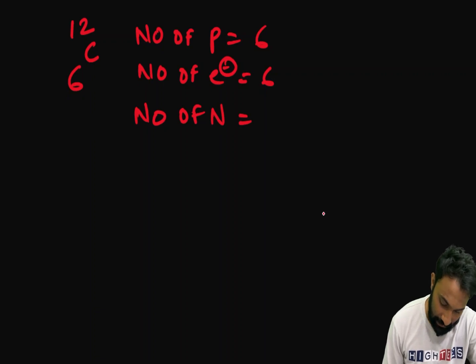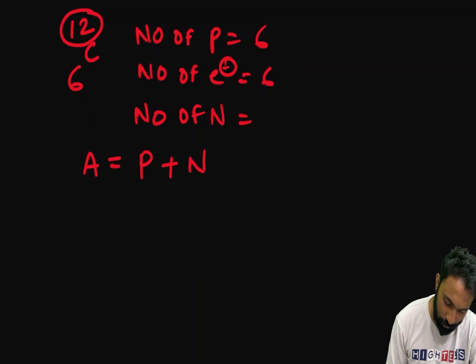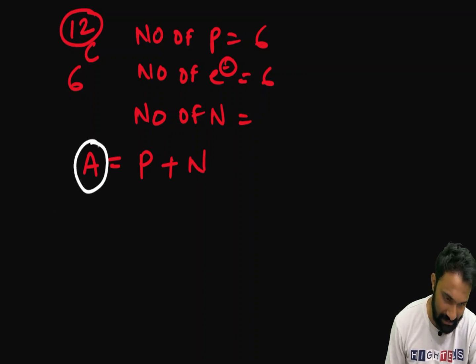How to calculate the number of neutrons? First of all, the atomic mass is calculated on the basis of protons plus neutrons. Protons plus neutrons will give you the atomic mass number.